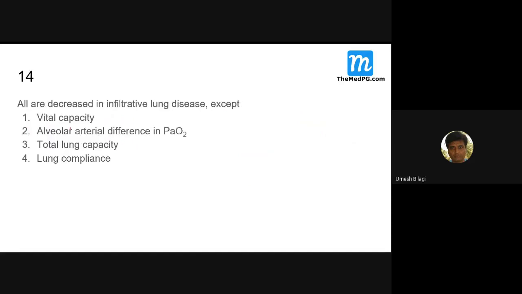So all are decreased in infiltrative lung disease except RV. Infiltrative lung disease means you get a restrictive lung disease.